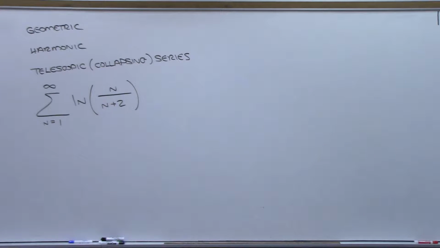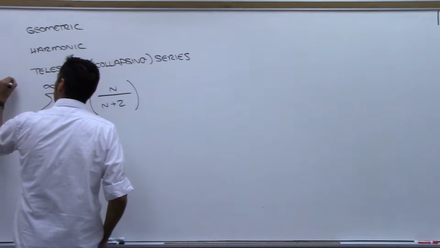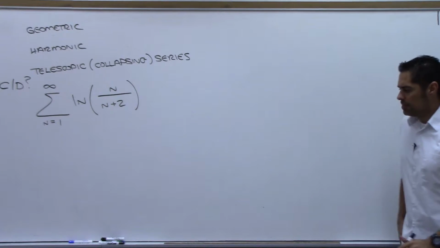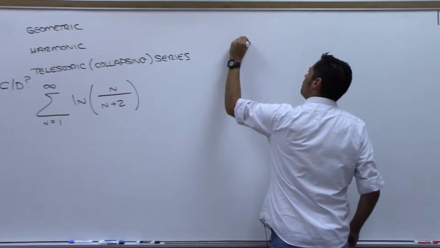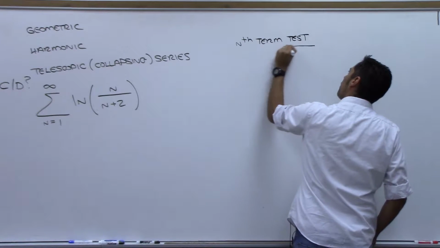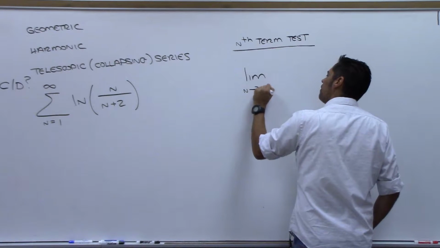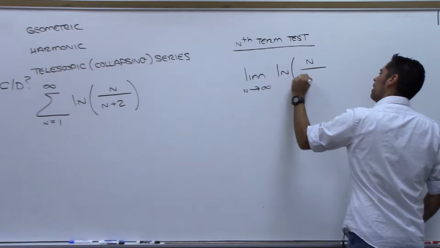All right, so the first thing you do is run the nth term test, right? I should put here, this is example. I want to know if it converges or diverges. Is that all right? Okay. So run the nth term test. I'm going to write that down. I'm going to tell you what I'm about to do. Nth term test. I'm going to take the limit as n goes to infinity of natural log of n over n plus 2.